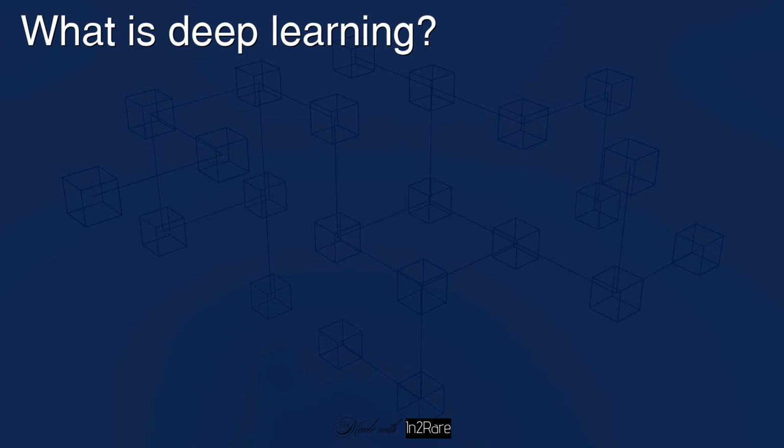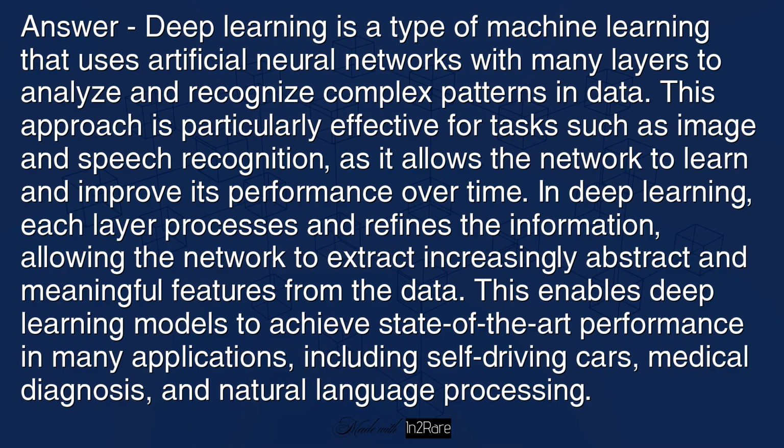What is deep learning? Answer: deep learning is a type of machine learning that uses artificial neural networks with many layers to analyze and recognize complex patterns in data. This approach is particularly effective for tasks such as image and speech recognition, as it allows the network to learn and improve its performance over time.